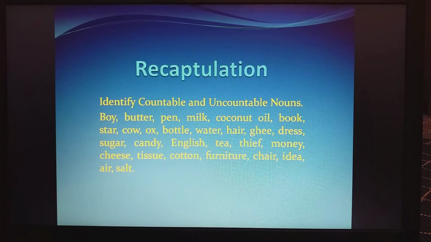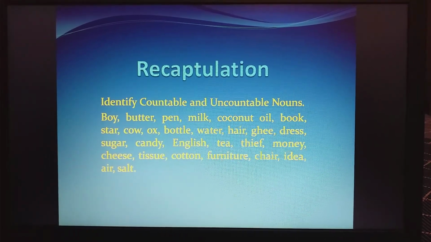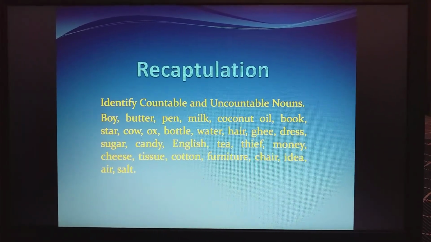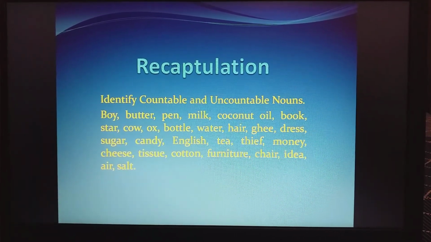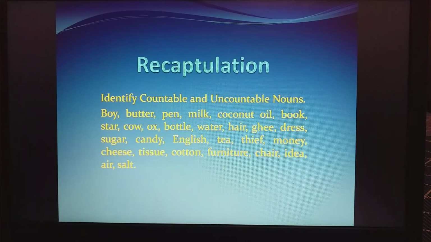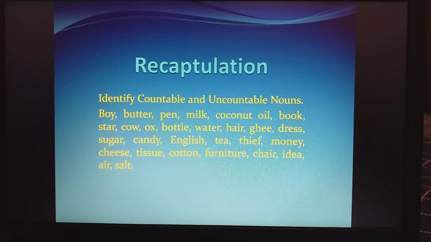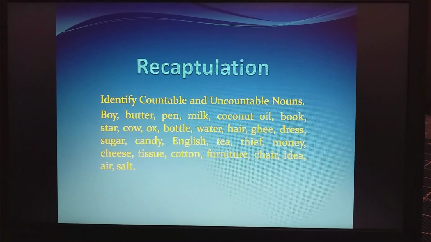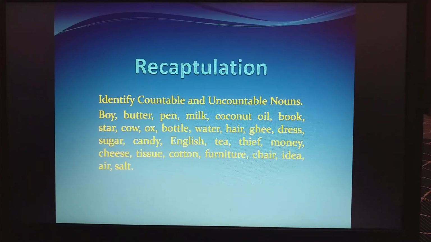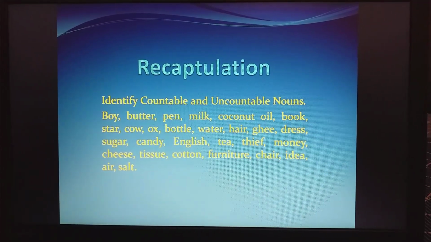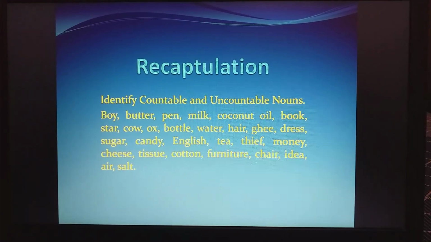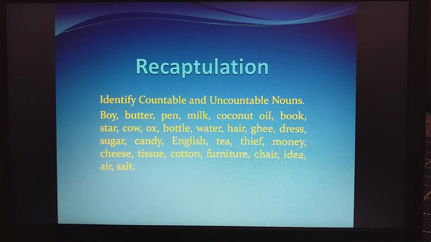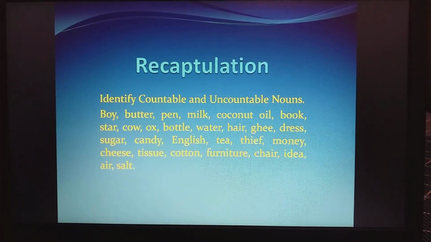Next is coconut oil. What do you ask the shopkeeper to give you? One bottle of coconut oil. So you can't ask to give one coconut oil. So it is an uncountable noun. Very good. Next is book. How many books are there in your bag? Countable? Yes. Star. Now tell me, star. Can you count stars? Yes, we can. Ma'am gave me one star, two stars. So star is also a countable noun.